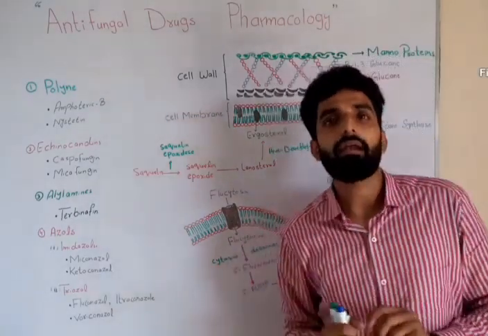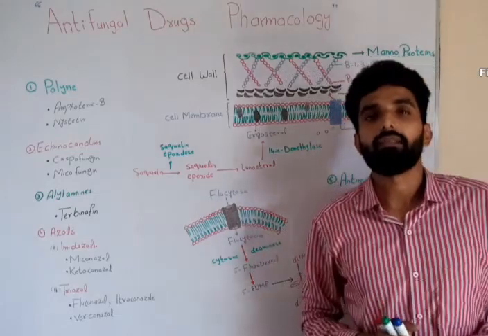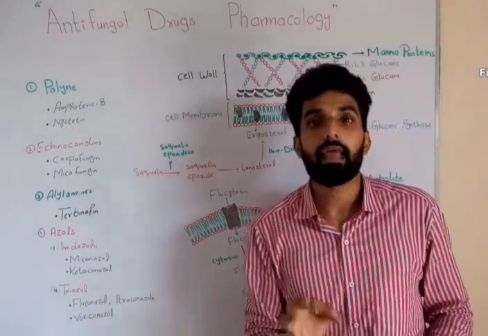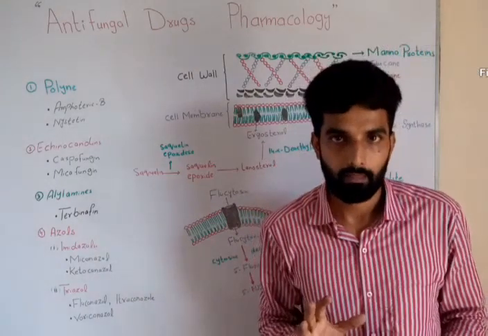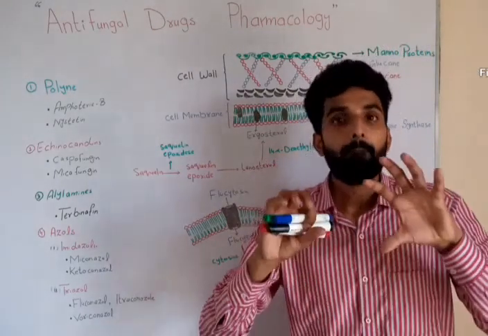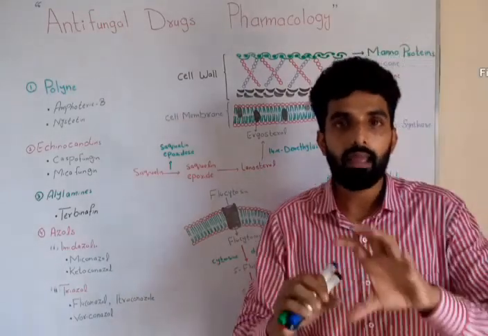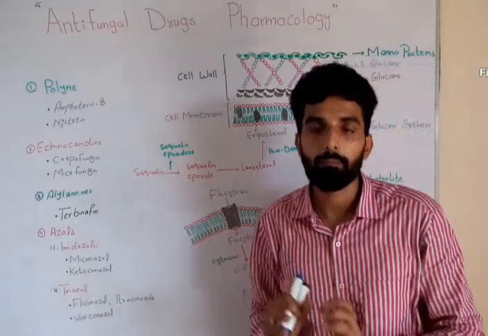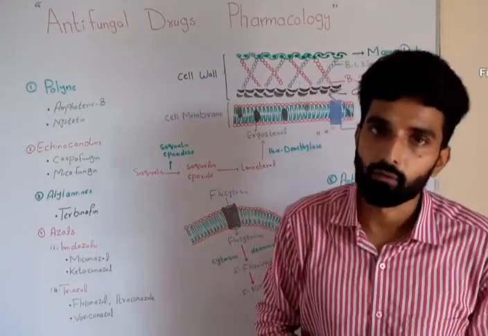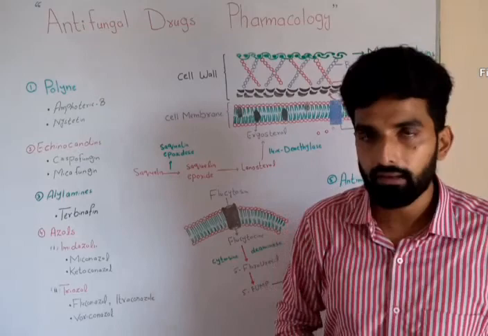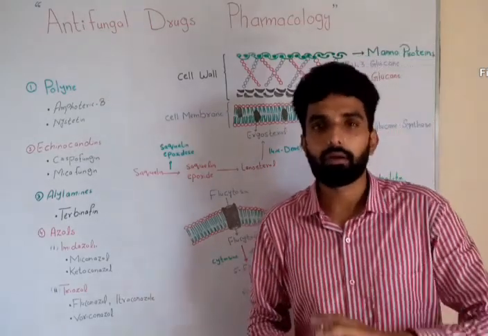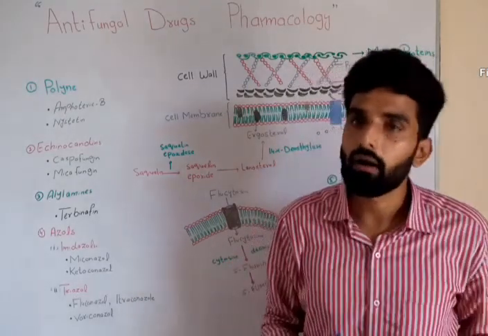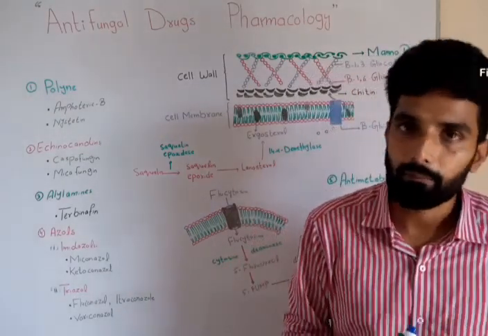So before starting the antifungal drugs, first of all let me tell you what fungi basically are. As you know, fungi are eukaryotic cells. It means they have membrane bound organelles and a well defined nucleus, unlike prokaryotes, which do not have a well defined nucleus or membrane bound organelles. Fungi have Golgi apparatus, mitochondria, endoplasmic reticulum, nucleus, all membrane bound organelles will be present.